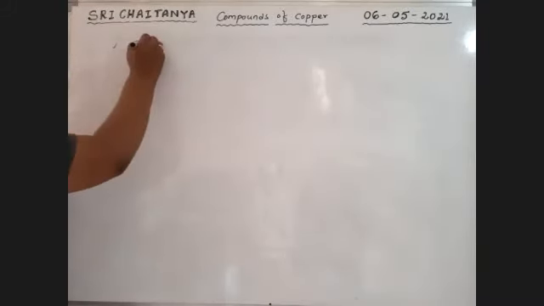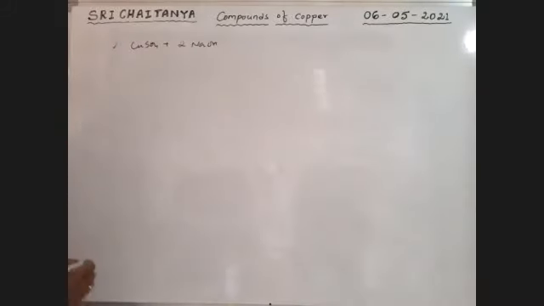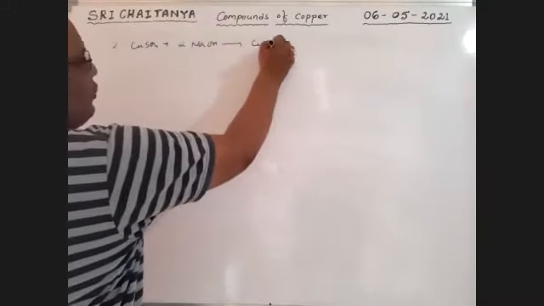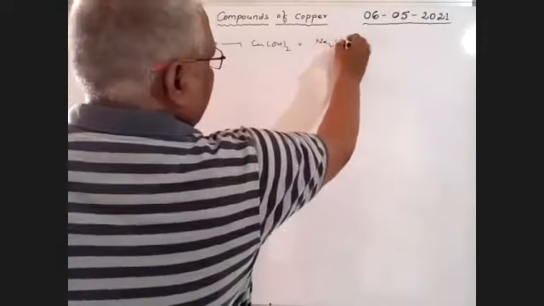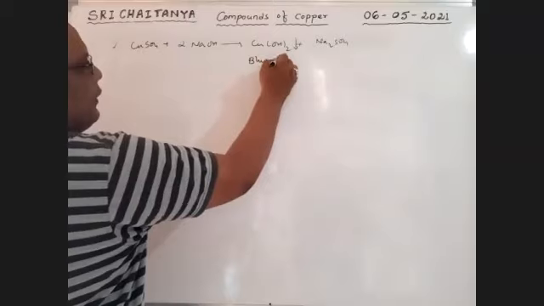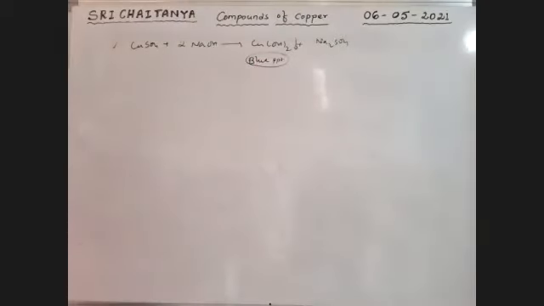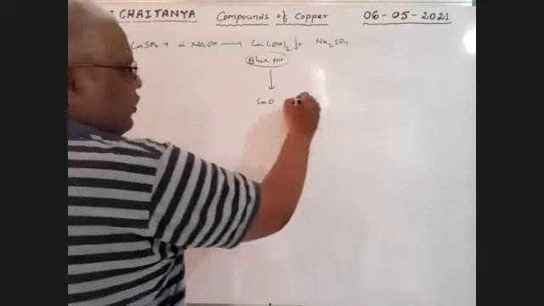Next, when CuSO4 reacts with NaOH, that gives Cu(OH)2 plus Na2SO4. It is a blue colored precipitate. This is the reaction used in the identification of copper, Cu2+ sulfate. If it is copper sulfate, it automatically gives a blue colored precipitate with NaOH. That blue colored precipitate is then converted into CuO plus H2O.